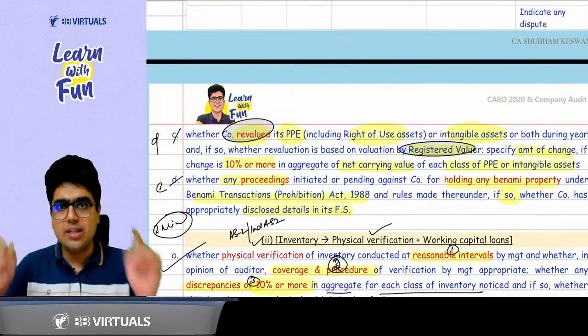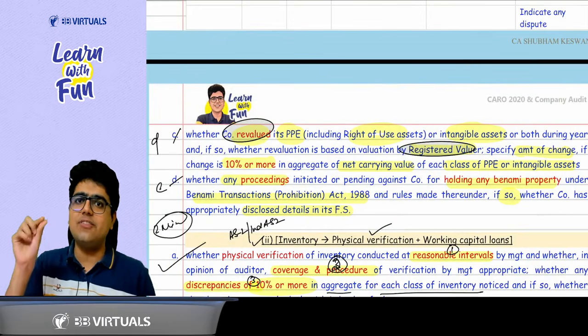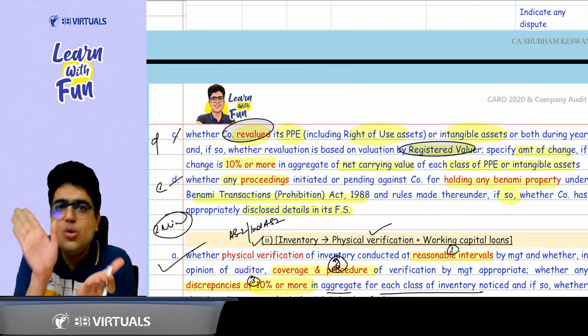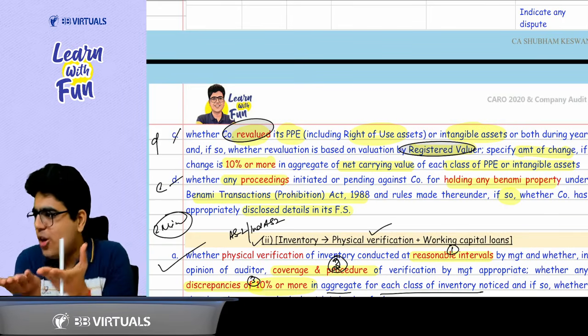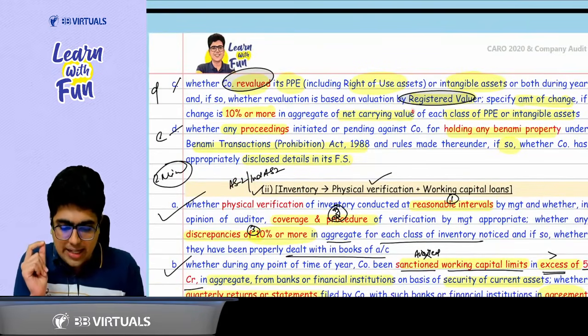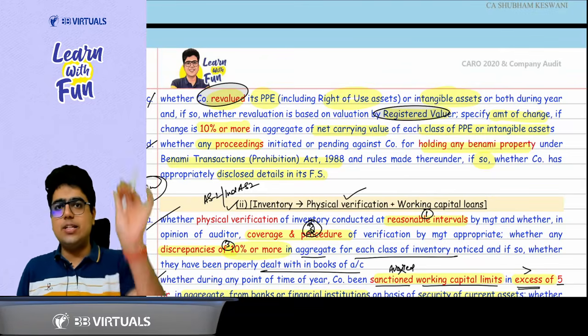Revaluation should be done by the registered valuer of all types of assets. Plus, in case the change after revaluation is 10% or more. In which value? Gross value or net value? Gross value or net value? Net value. 10% or more in the aggregate of net carrying value of each class of PPE or intangible asset, you need to report it.